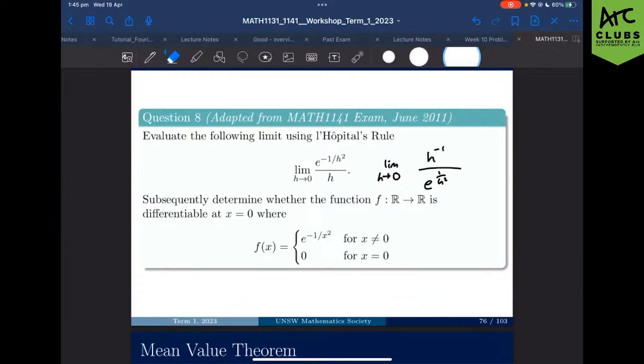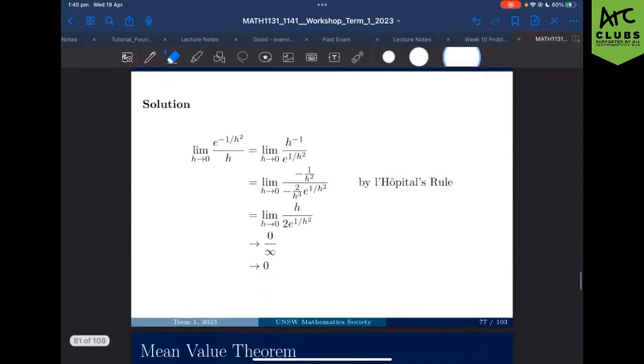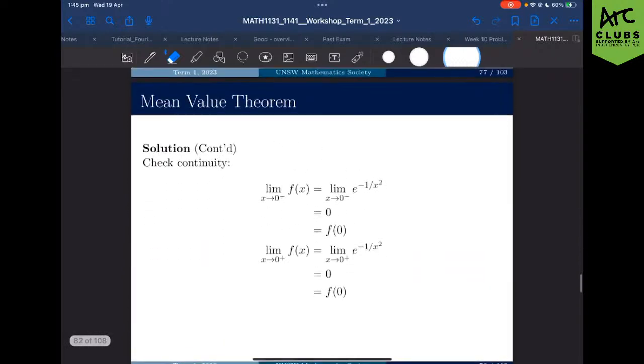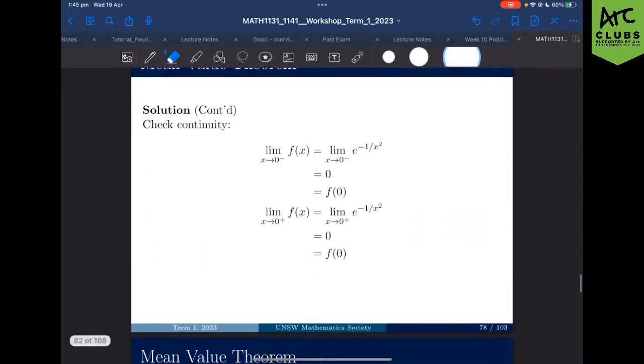Subsequently, determine whether the function is differentiable at x equals 0. So really quickly, that's just checking continuity. Continuity and differentiability kind of go hand in hand. Checking continuity is checking the left-hand limit and right-hand limit and that they're equal. You can very clearly see that both are going to be 0, hence continuous.